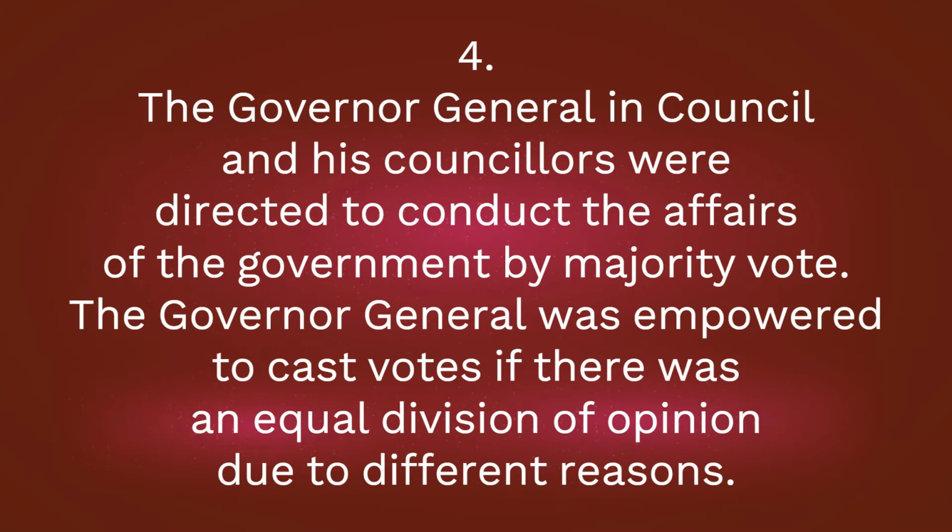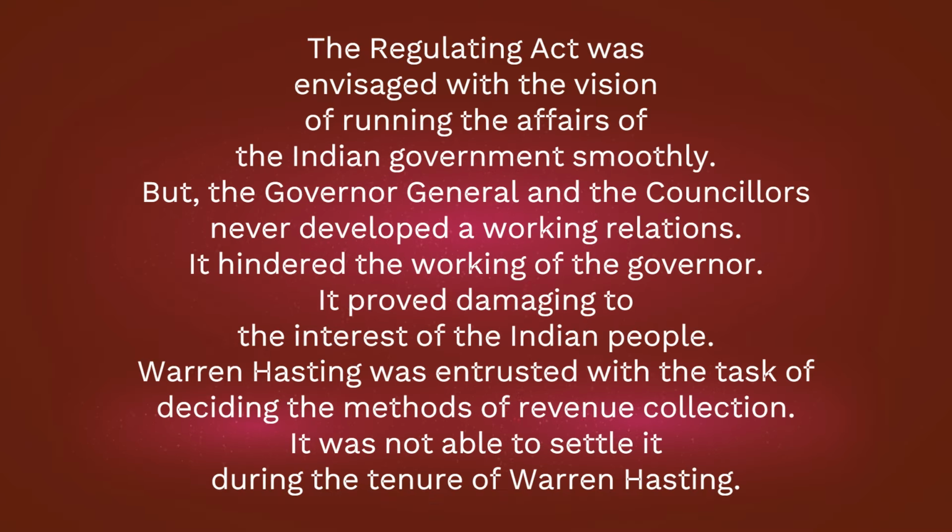4. The Governor-General in Council and his councillors were directed to conduct the affairs of the government by majority vote. The Governor-General was empowered to cast a vote if there was an equal division of opinion. The Regulating Act was envisaged with a vision of running the affairs of the Indian government smoothly. But the Governor-General and the councillors never developed working relations. It hindered the working of the government. It proved damaging to the interest of the Indian people. Warren Hastings was entrusted with the task of deciding the methods of revenue collection. It was not able to be settled during the tenure of Warren Hastings.